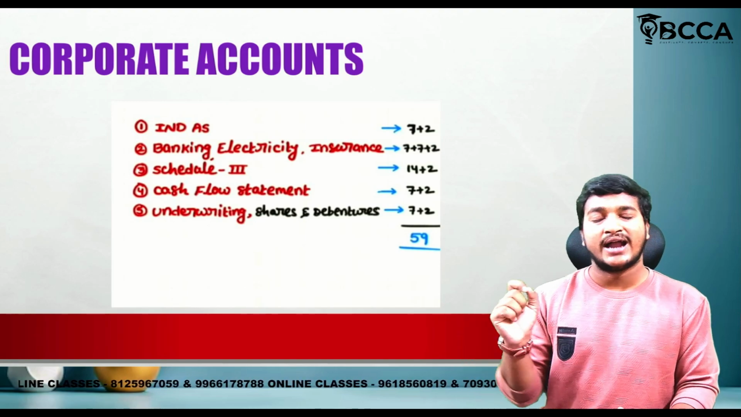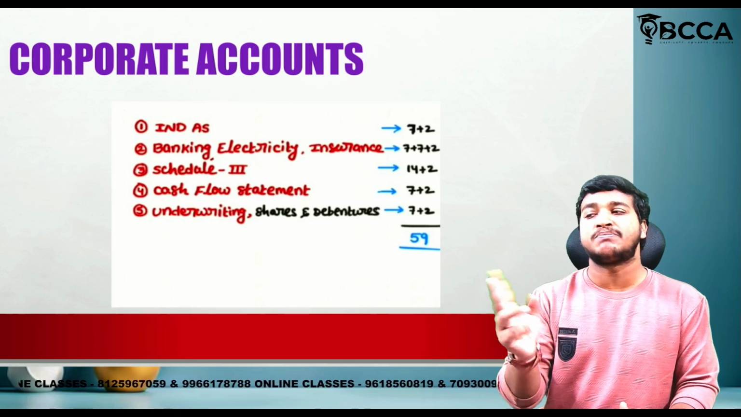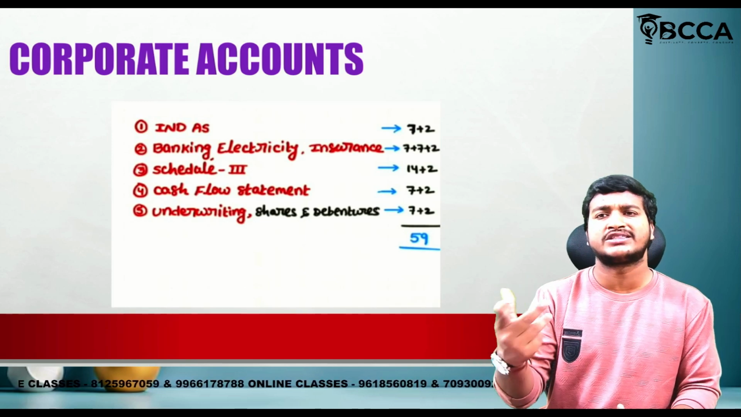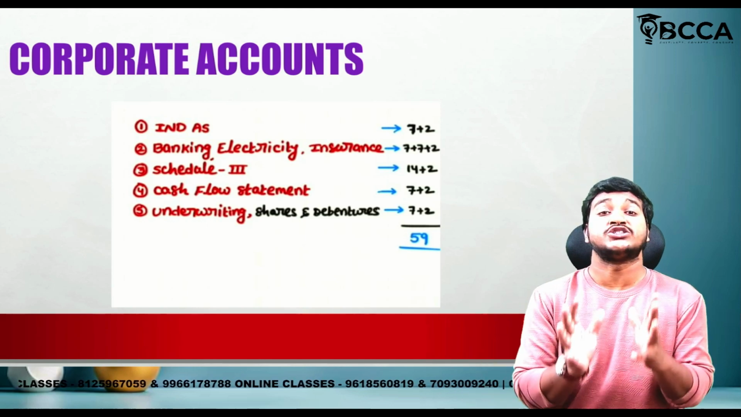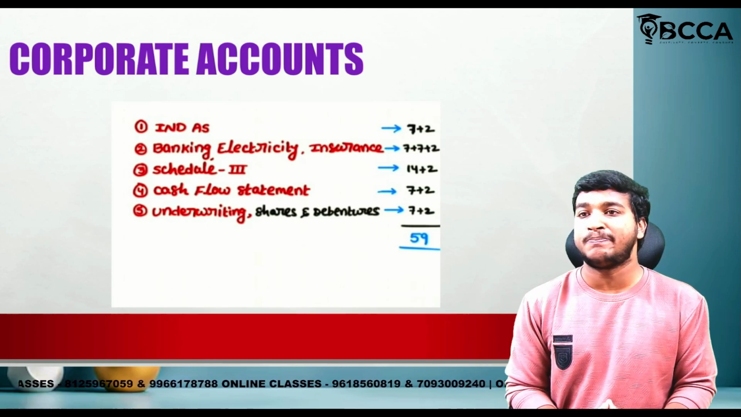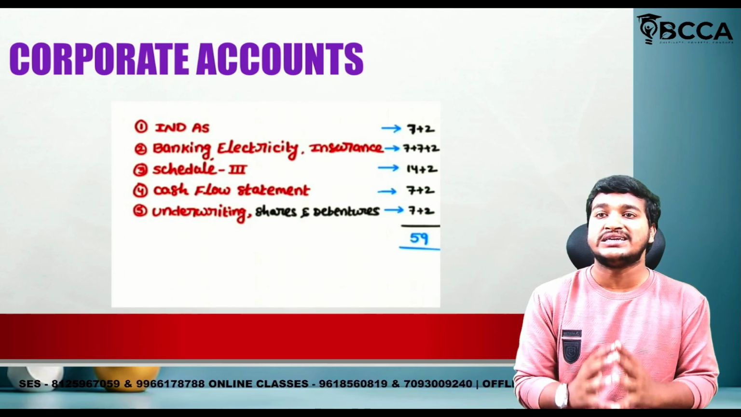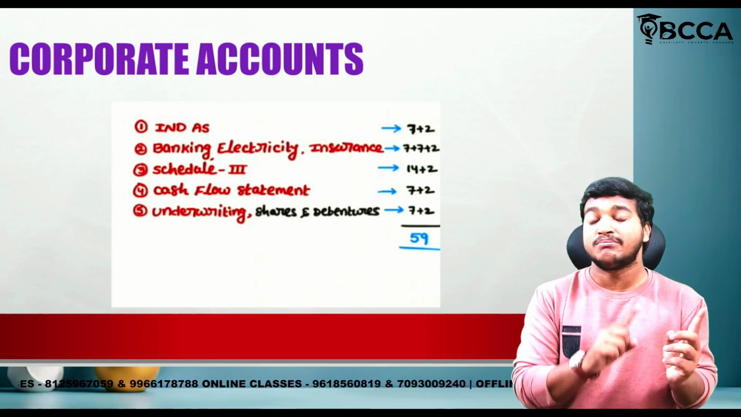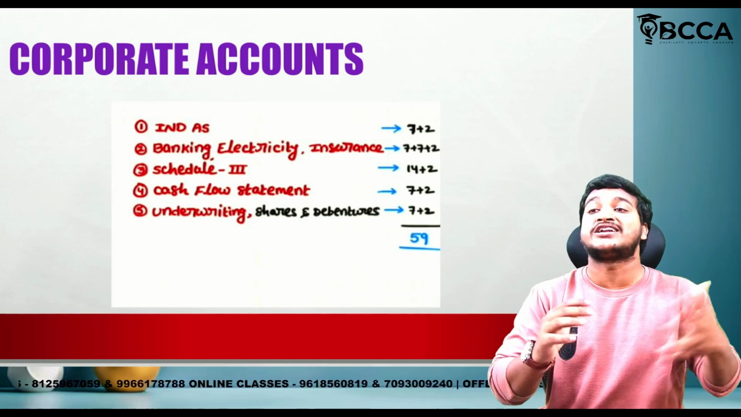Last one, underwriting and the remaining chapters. From those areas, they may give 7 plus 7 plus 2. I wrote 7 plus 2, but they may ask you 7 plus 7 plus 2. So this is the overall weightage of corporate accounts. Sir, tell me what shall I do to prepare all these chapters? Very easy. I discussed it in detail in the marathon, but this time is not sufficient to cover the entire marathon.